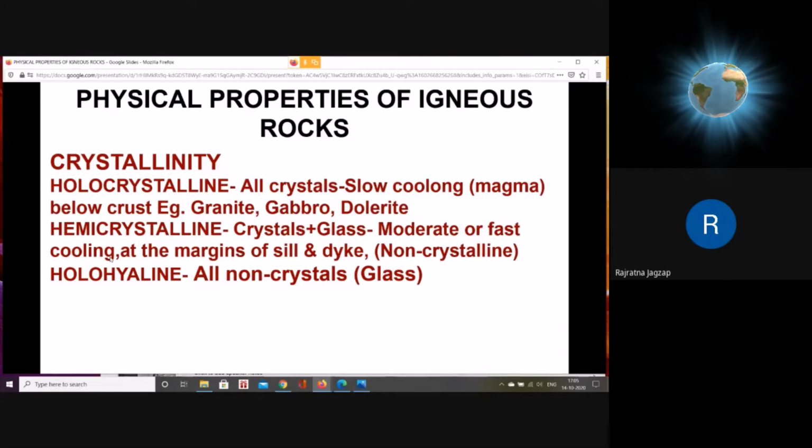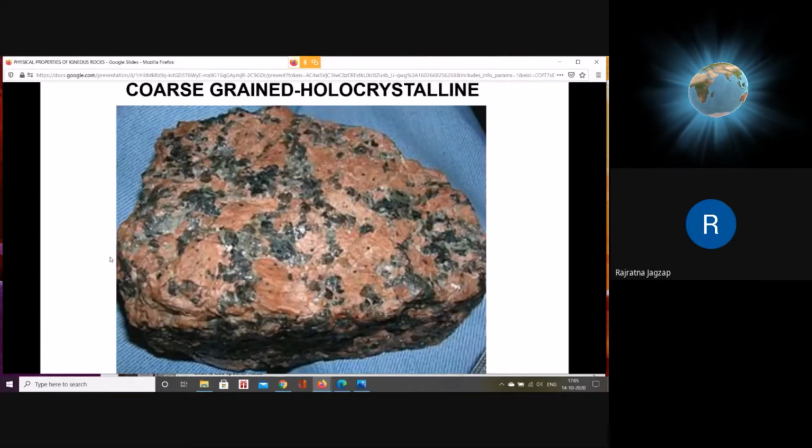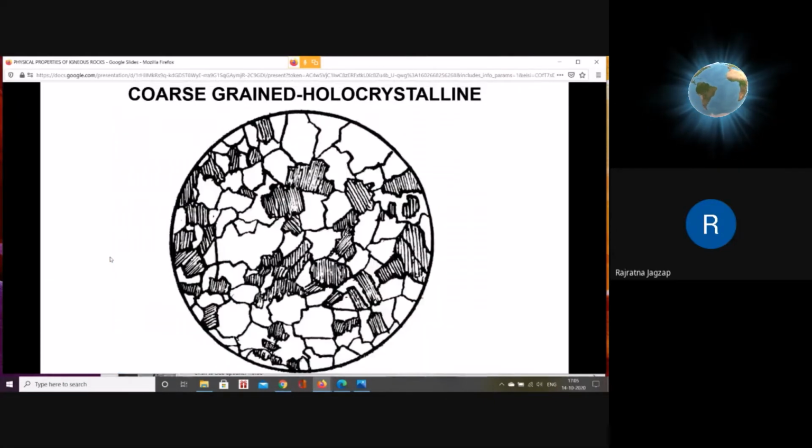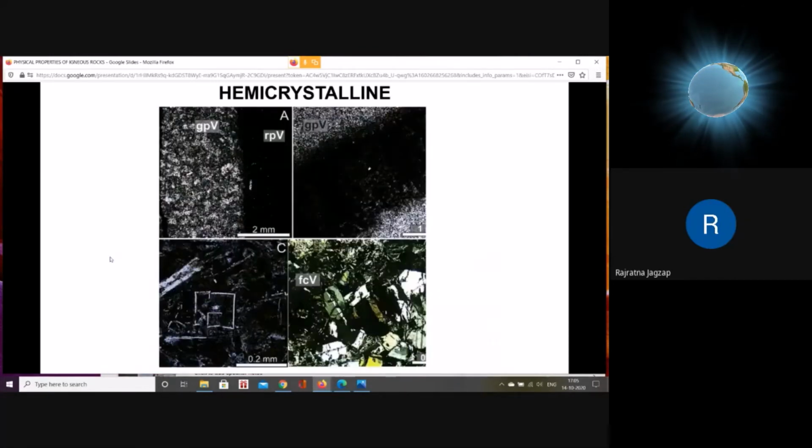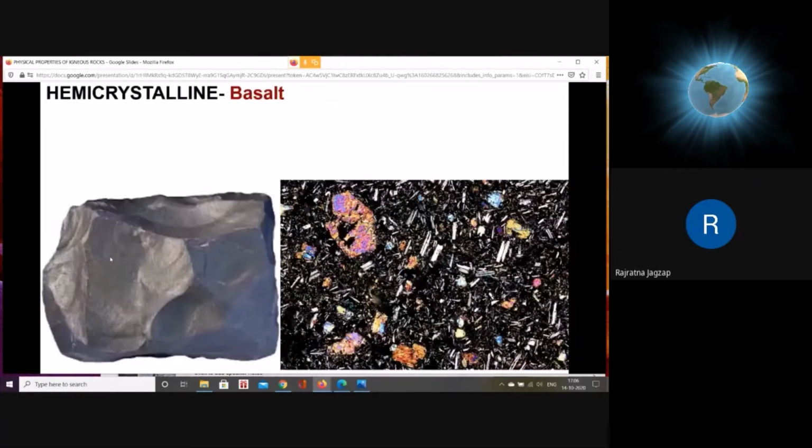Holo means all crystal. Hemicrystalline means crystal plus glass. Holohyaline means all glass. This is holocrystalline, example granite. This is how it looks under the microscope. Hemicrystalline is glass plus crystals. This specimen can also be taken for porphyritic texture. This is how the glass and crystals look under the microscope. That's why it is hemicrystalline.